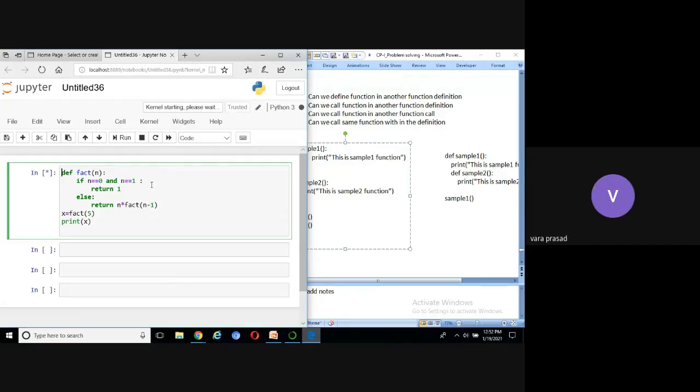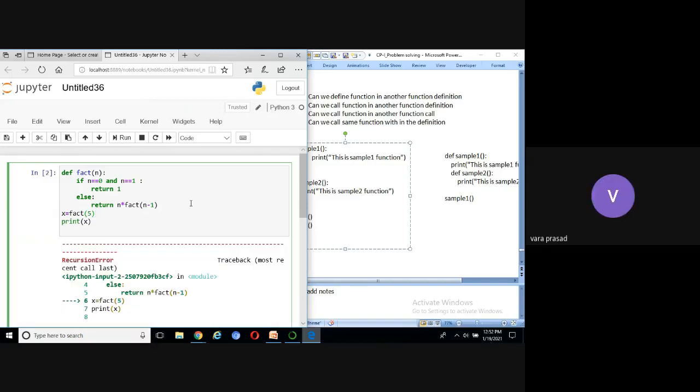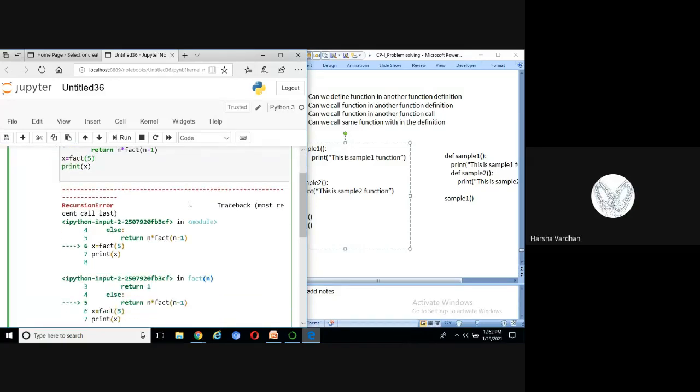What is the output of this code? Why is it not displaying? Sir, we have not defined the function, means we have not called the function, sir. Are we calling the function or not here? No, sir, we are not calling. Where?